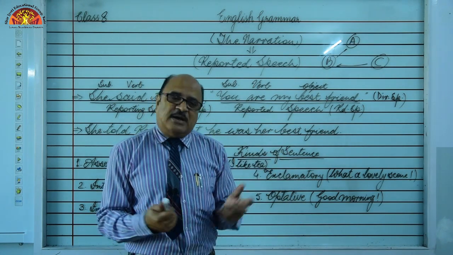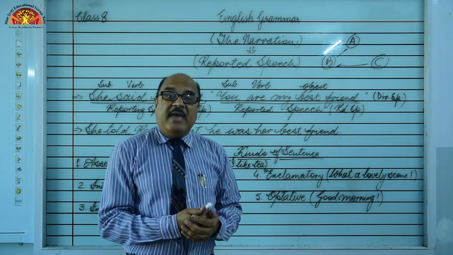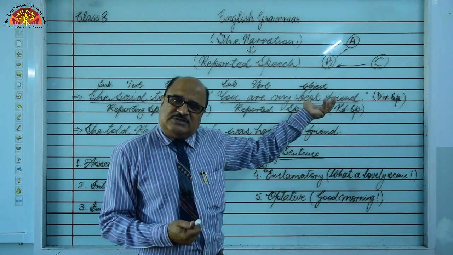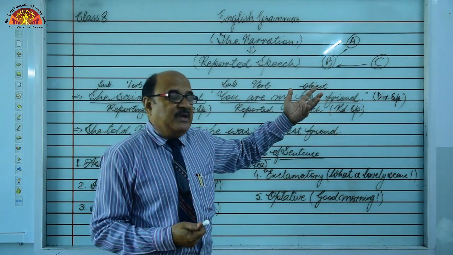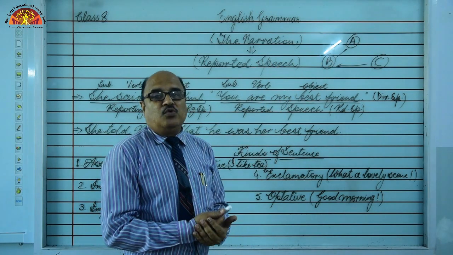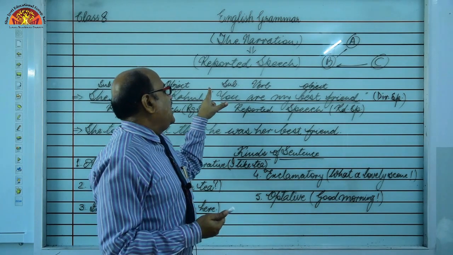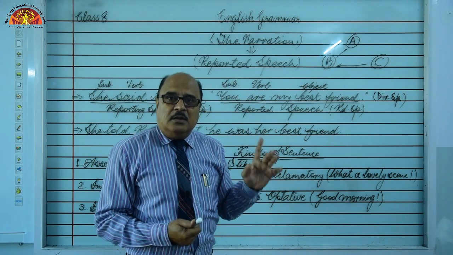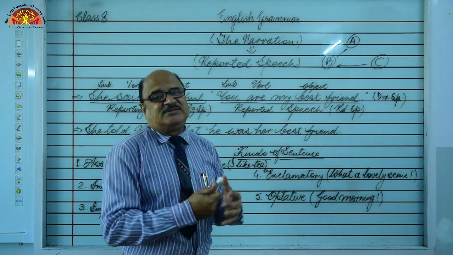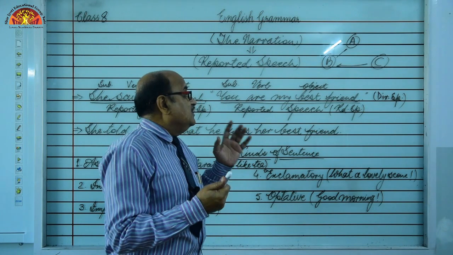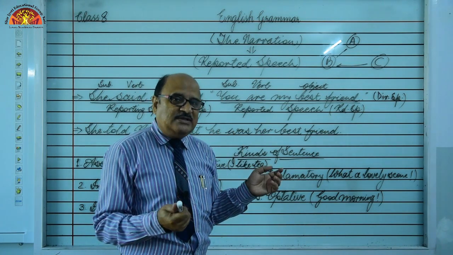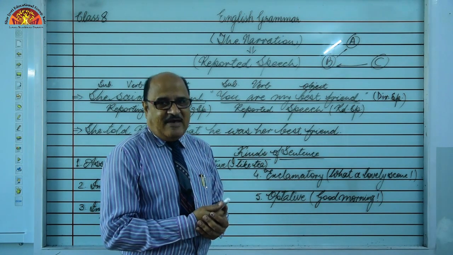Sometimes the examiner may ask you to convert direct into indirect speech, and sometimes vice versa, indirect speech into direct speech. If comma, inverted commas, question mark, sign of exclamation have been given, this is direct speech. And if these punctuation marks are not at all given, this is known as indirect speech. Have you got it?